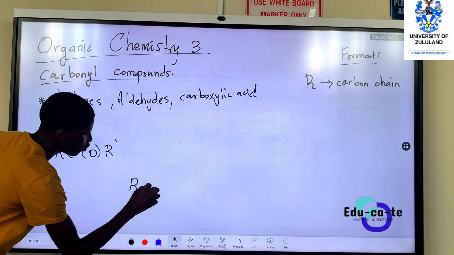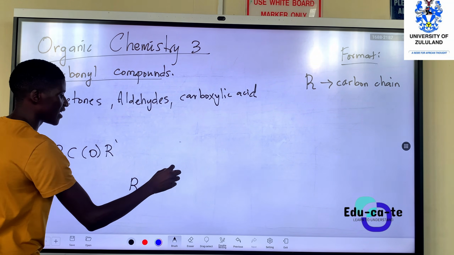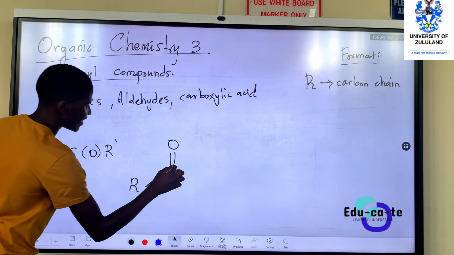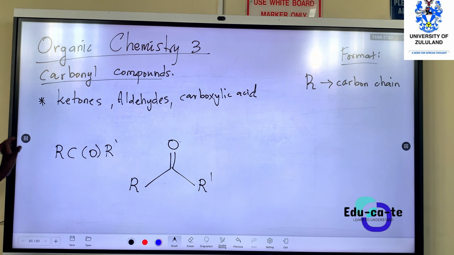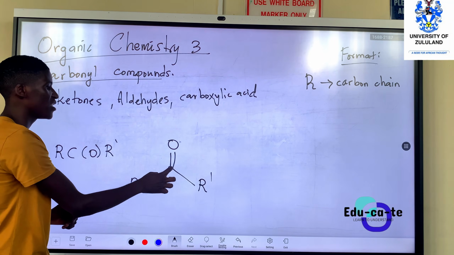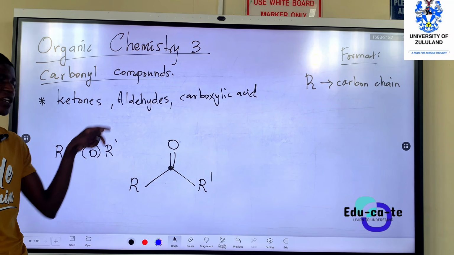That is bonded to one carbon here, and then that carbon iba ne double bond oxygen. So you're in a carbonyl group here. And then after lapho, there's another carbon chain, R prime. So it means that we have got at least 2 carbon chains on either side of the carbon double bond oxygen. So this is a functional group for ketones.